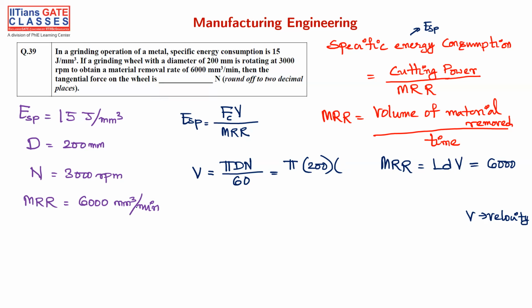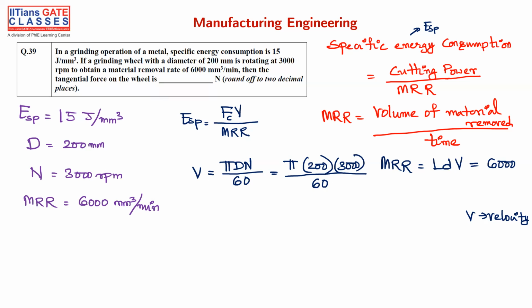Okay, no need to convert, because we have mm here, mm here, mm here. So let's put it as 200 only. This N is nothing but 3000 divided by 60. The 60 is what? Omega actually. Omega is equal to pi D N by 60, right?